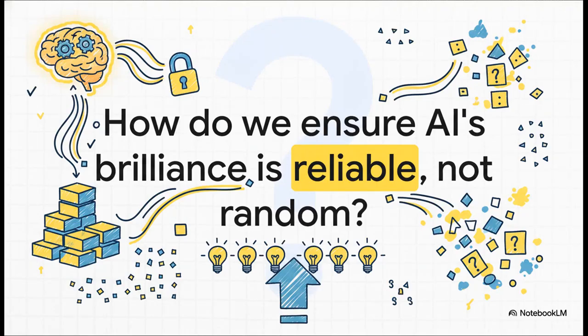And that really leaves us with this big question, doesn't it? As we keep building these AIs that are more and more creative, generating endless new ideas, maybe the biggest challenge isn't just making them brilliant, but making that brilliance something we can actually count on. How do we make sure what we're seeing is repeatable, reliable skill, and not just a beautiful random accident?